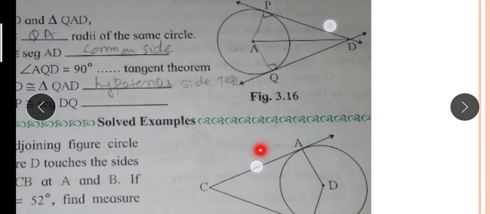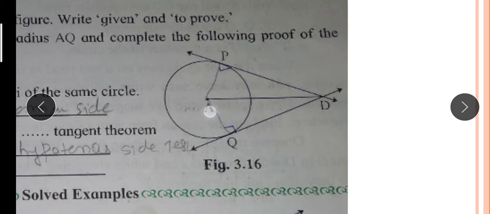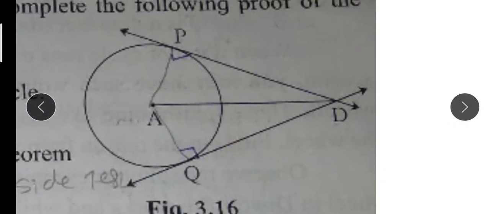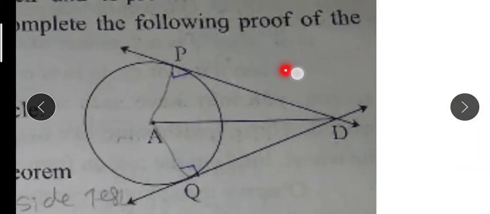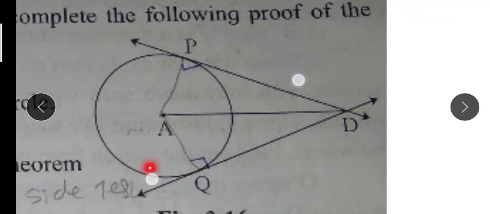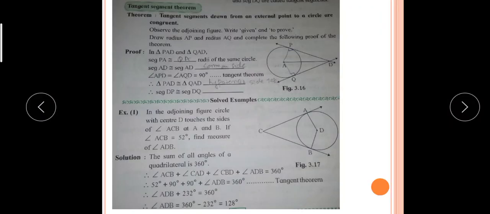In this theorem, D is an external point, DP is a tangent, DQ is a tangent, and if this situation is there, we proved by the tangent segment theorem that DP is equal to DQ. So if this situation comes in a problem, you can directly take DP is equal to DQ, and you have to mention there: by the tangent segment theorem.